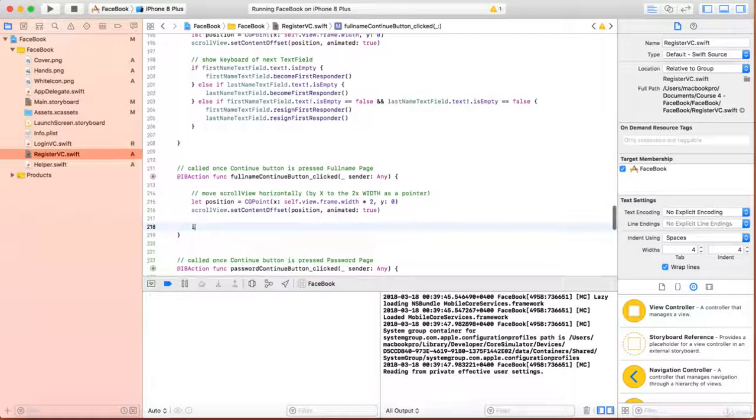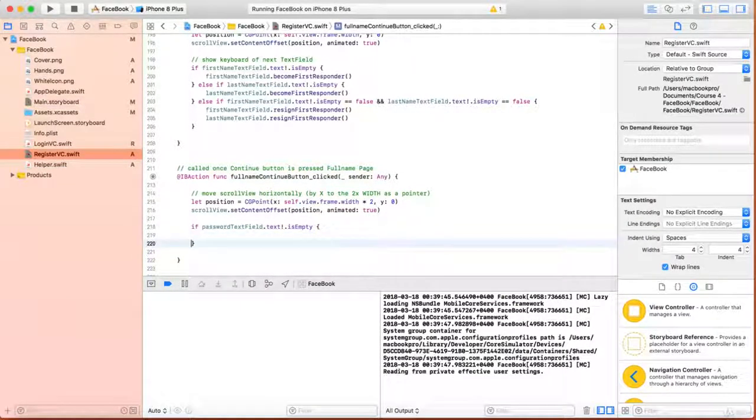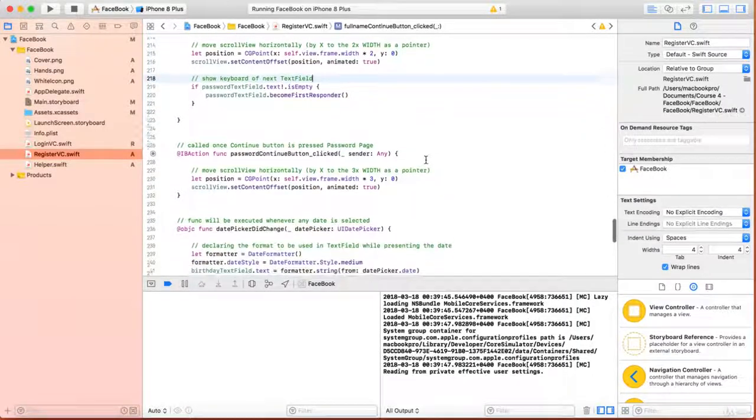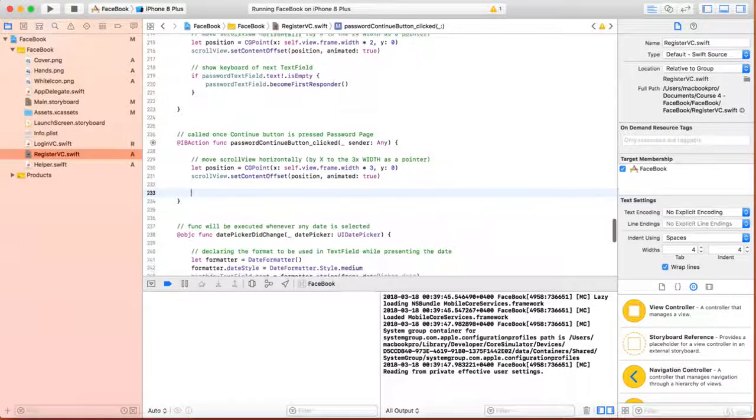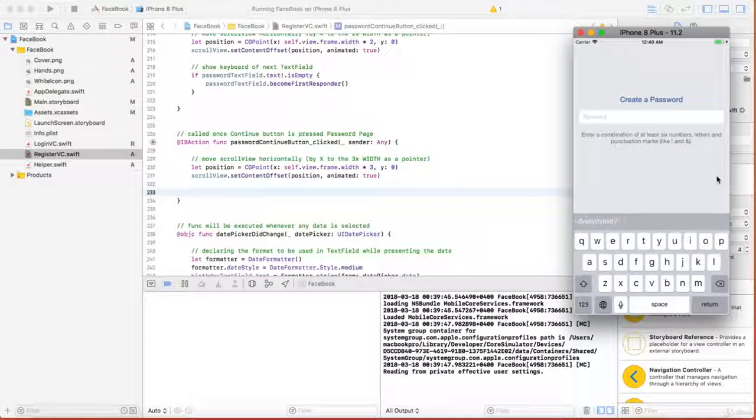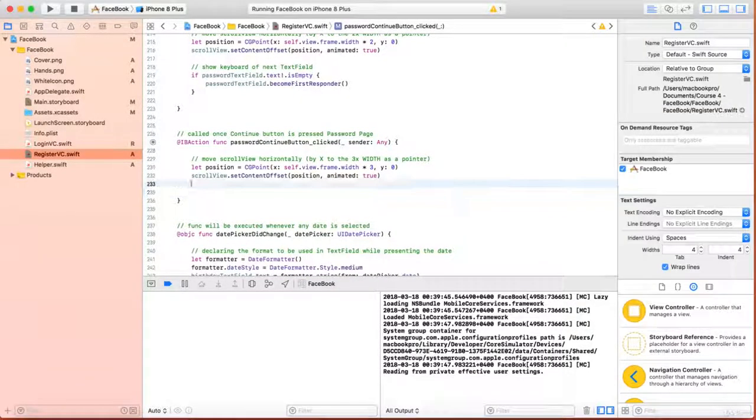Here we write: if passwordTextField.text!.isEmpty, then passwordTextField.becomeFirstResponder, show the keyboard of the next text field. Very simple, and we're doing the same for the birthday page. Let's write it with an if, no problem.